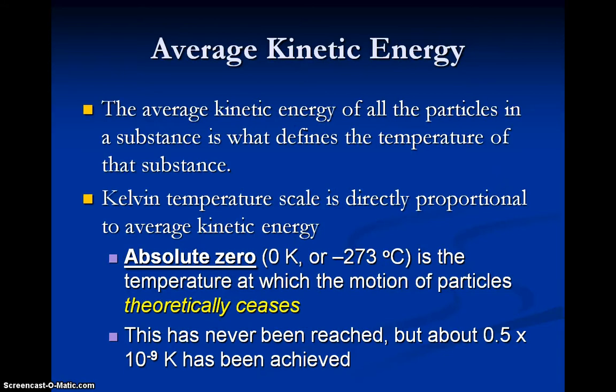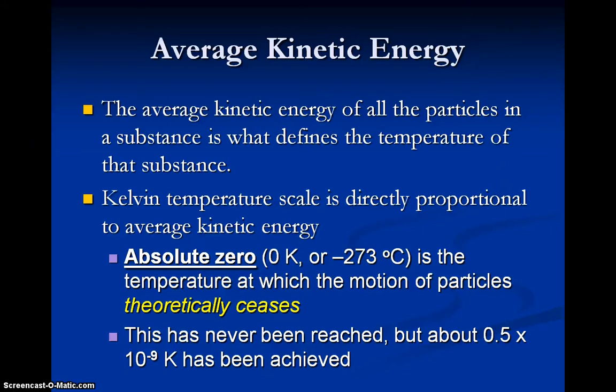So the average kinetic energy of particles in a substance is actually what the temperature of that substance is. So that is why it is related to what the state of matter is. We know as we heat something up or we add more energy to it, the temperature increases and the state of matter changes. So temperature is actually the measure of the average kinetic energy of all the particles in a substance. And we have three different temperature scales. We have Celsius and Fahrenheit, which are both degrees, but the absolute temperature scale is the Kelvin temperature scale. And that temperature scale is directly proportional to the average kinetic energy.